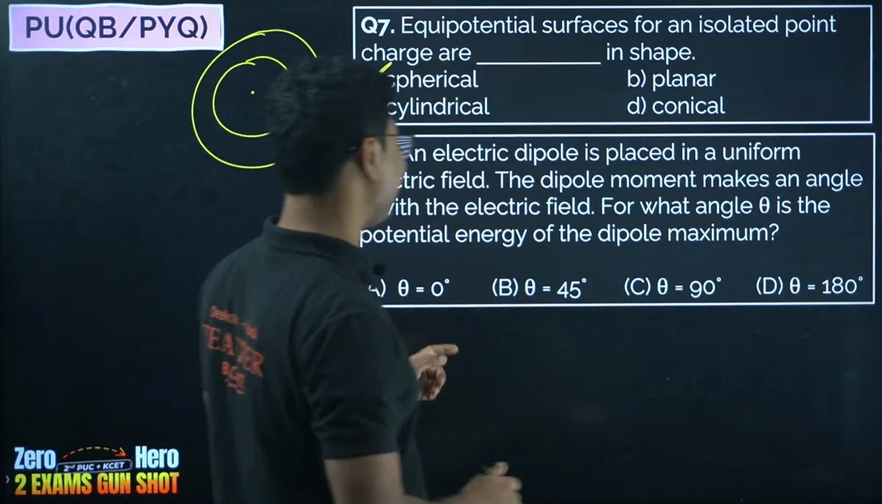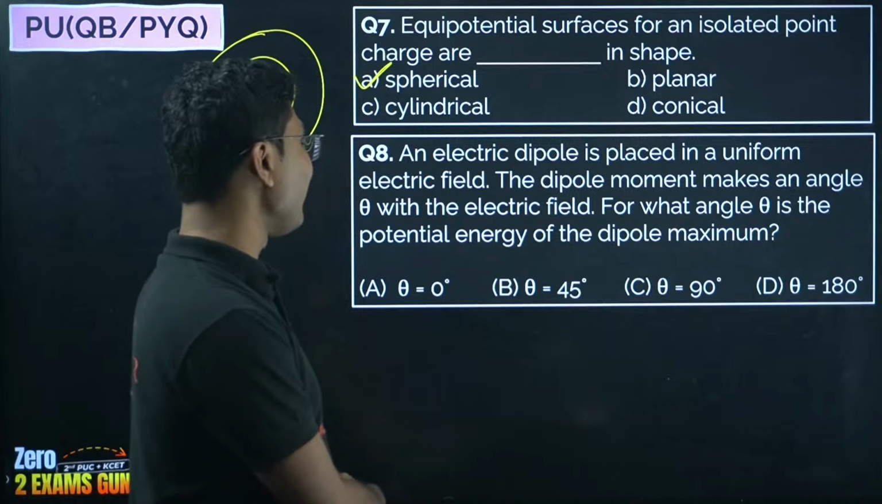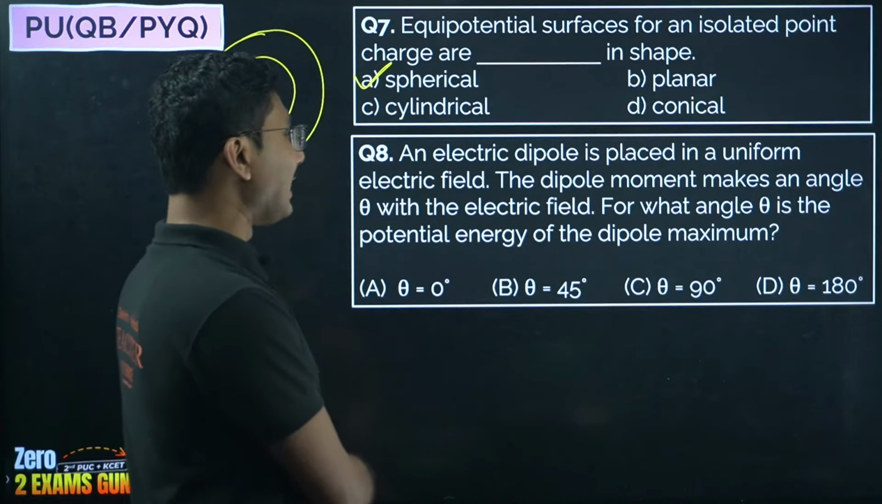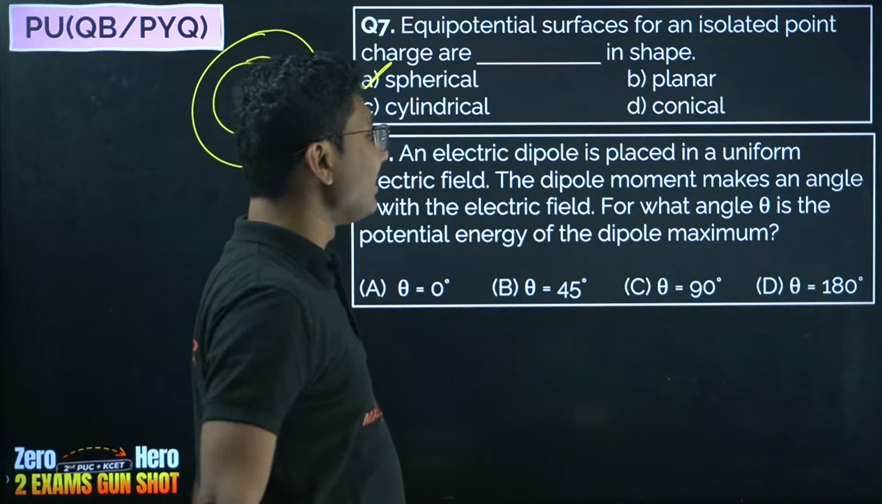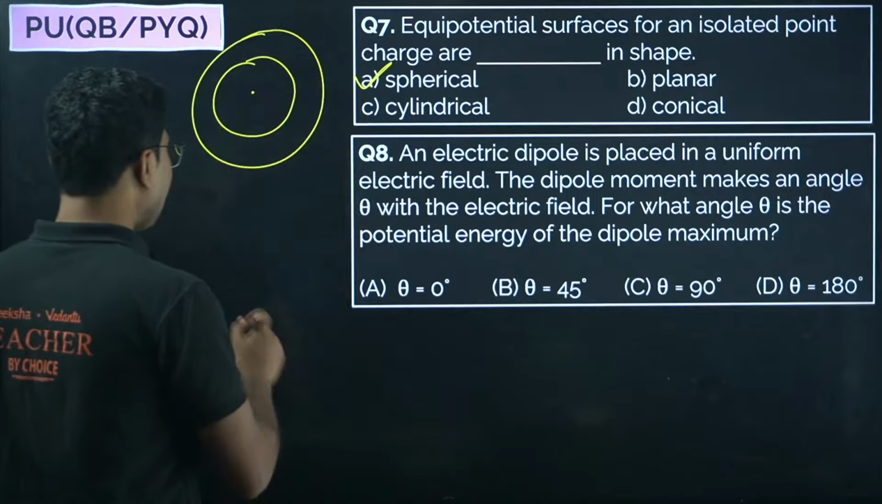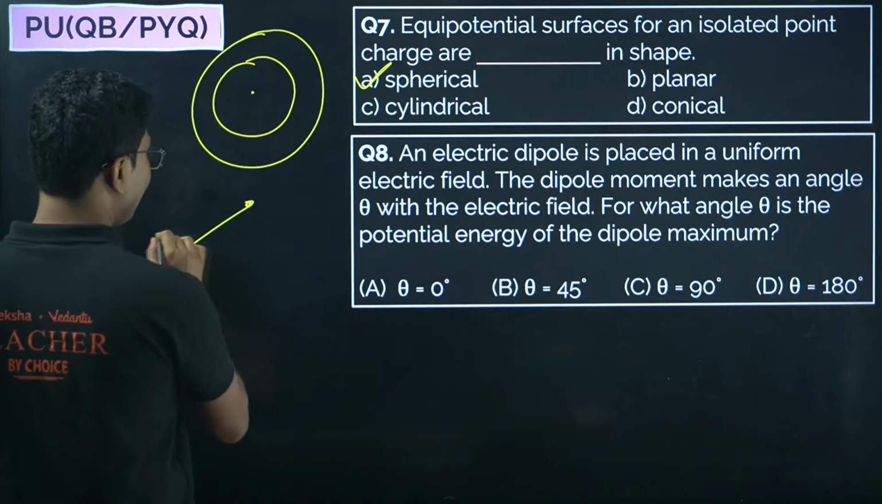Now answer this. An electric dipole is placed in a uniform electric field. The dipole moment makes an angle theta with the electric field. For what angle theta is the potential energy of the dipole maximum? I have discussed it in my lecture, so if you have listened to it, you can answer this.